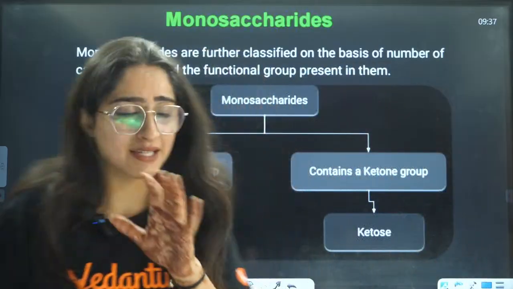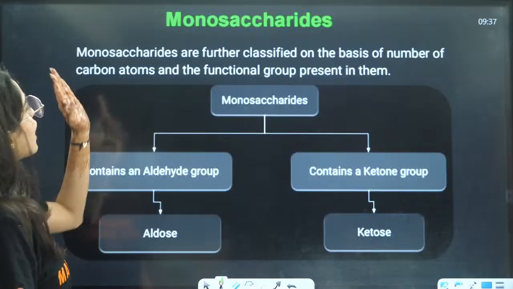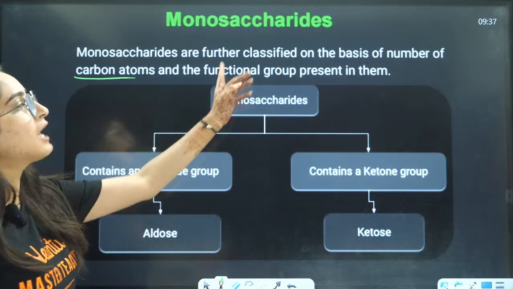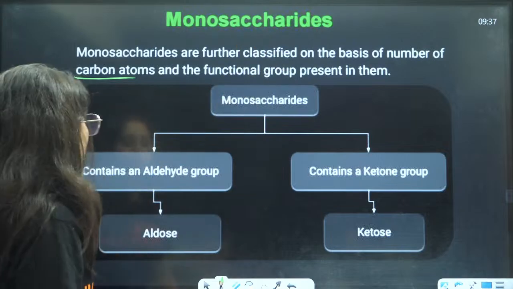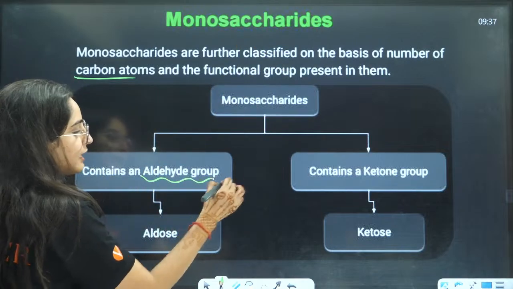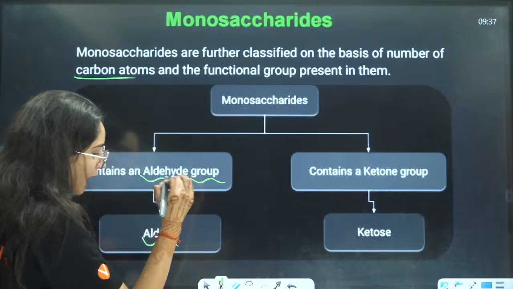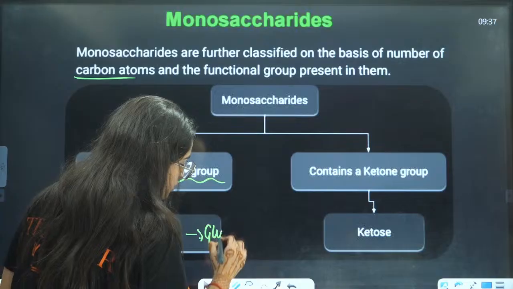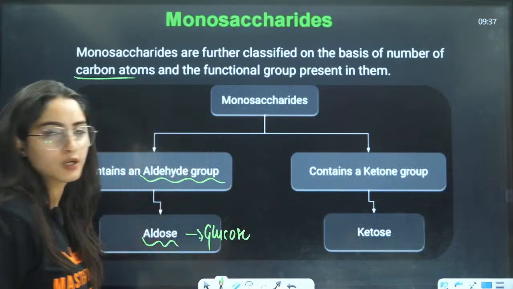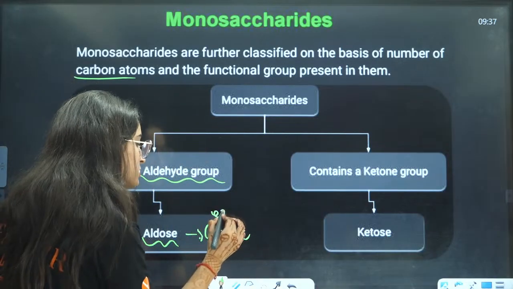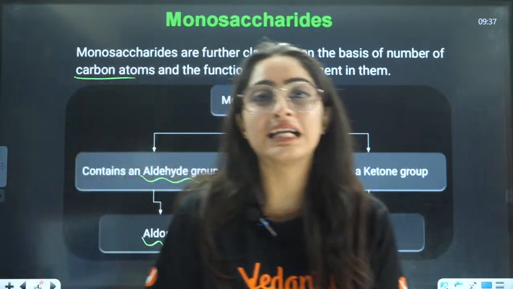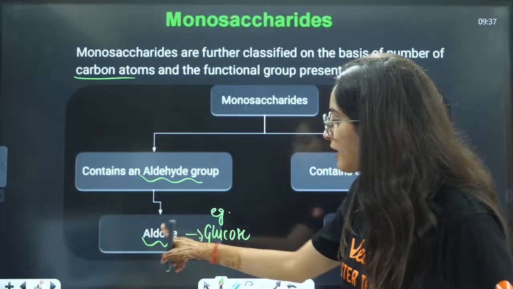Okay. Now let us see, monosaccharides are further classified based on the number of carbon atoms and the functional group present. If it contains an aldehyde group, that is called aldose. Glucose or galactose are examples.